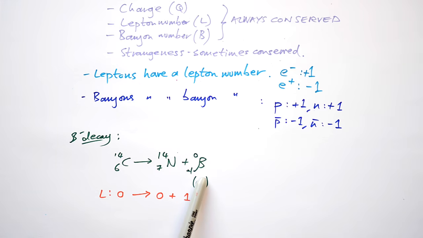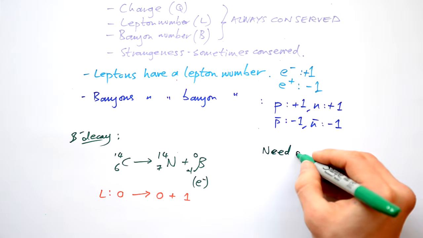Let's look at the lepton numbers of everything involved. What's the lepton number of this carbon-14 nucleus? Well, it's just protons and neutrons, so 0. What about this nucleus? Again, 0. But the lepton number of a beta particle, an electron, is 1. But hang on a second, we said that lepton number must be conserved.